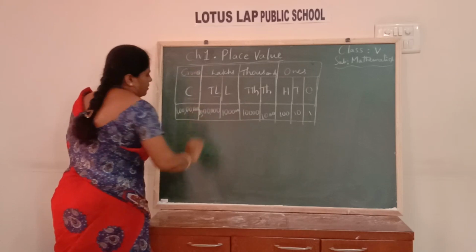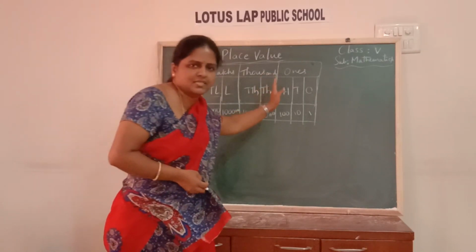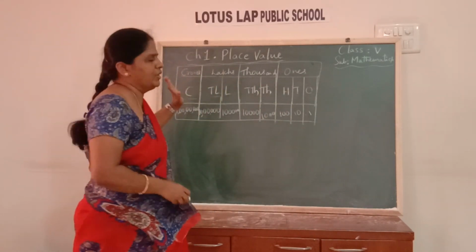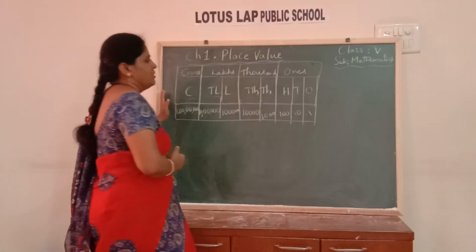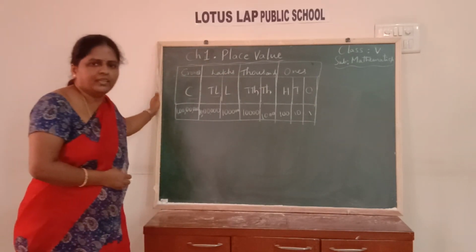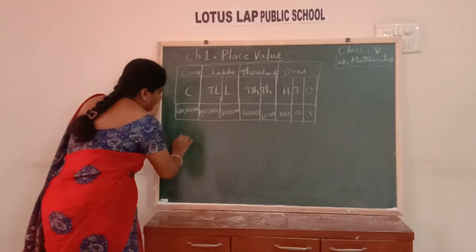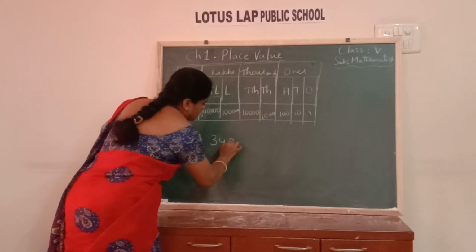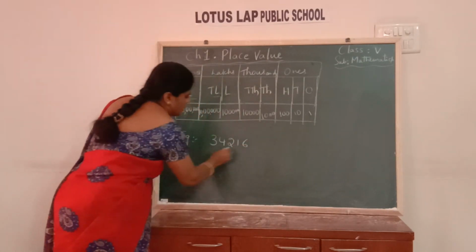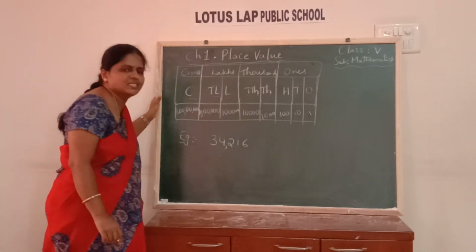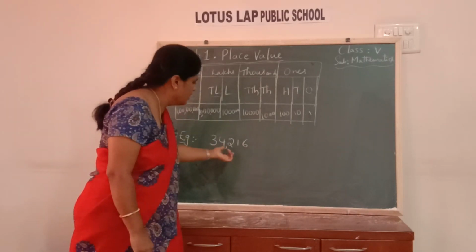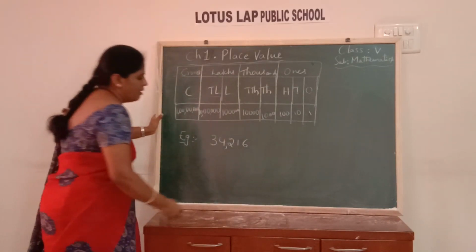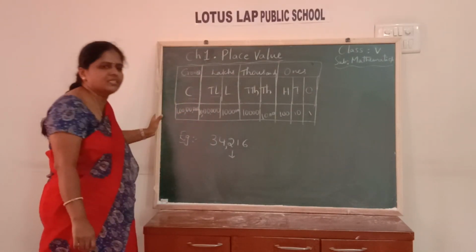See the place values are increasing, children, as the places increase. Place value also increases when you move from right to left, children. Suppose I take a number. Okay, let me take one example. Okay children. So, what is this number? It is 34,216. Now, I want to write the place value of 2 here. I want to find the place value of 2.